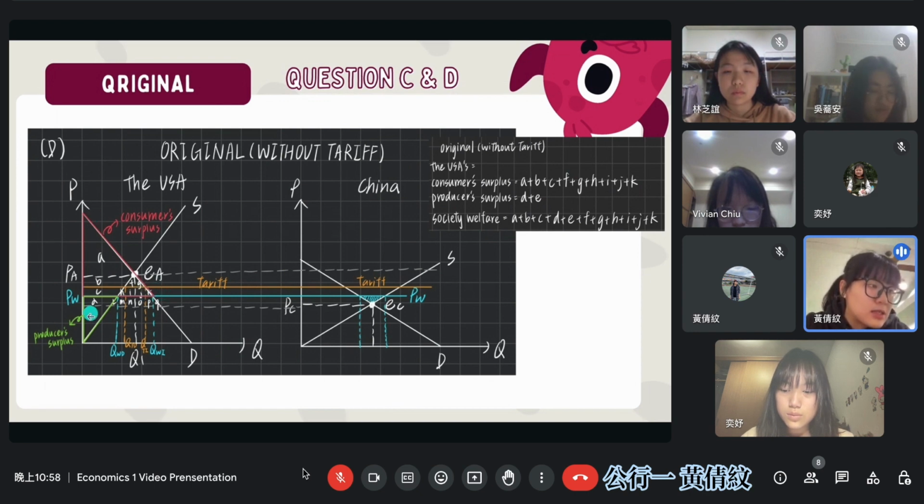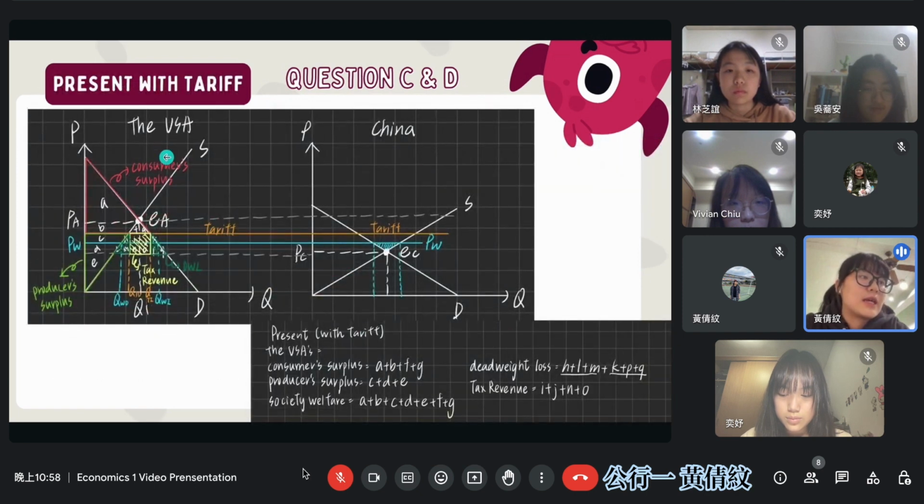And the producer surplus is this green triangle. It involves D and E. And the whole society welfare, consumer surplus plus producer surplus, is A, B, C, D, E, F, G, H, I, J, K. And the next is the present situation, with tariff.